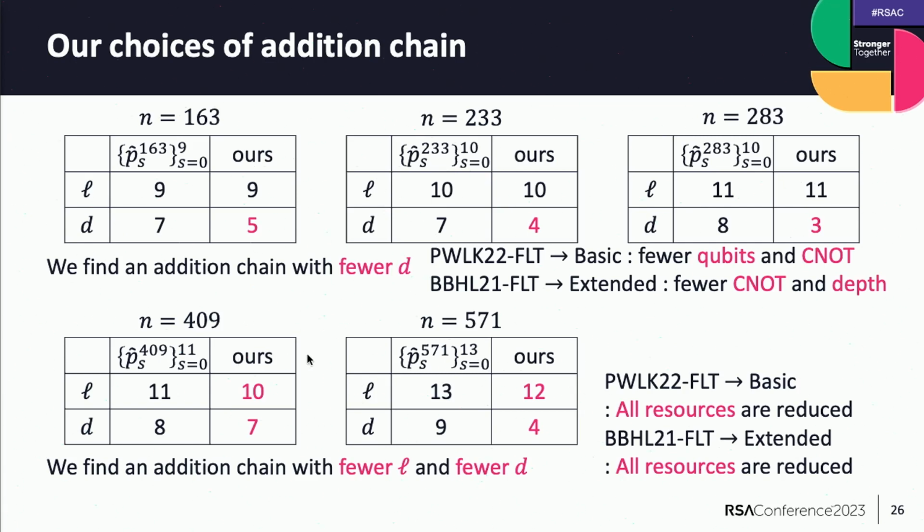And in the case of n equal 409 and 571, we find an addition chain with fewer ranks L and fewer D. Then, our basic algorithm reduces all quantum resources compared to PWKFLT, and the extended algorithm also reduces all quantum resources compared to BBHFLT.